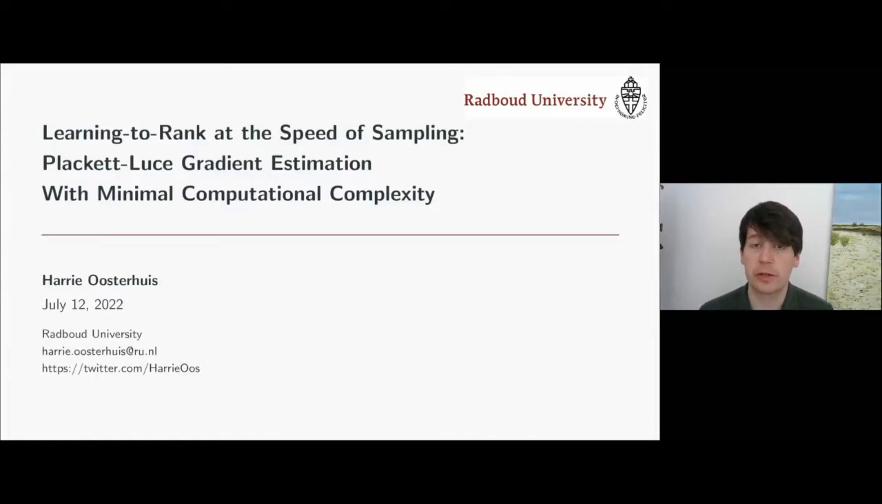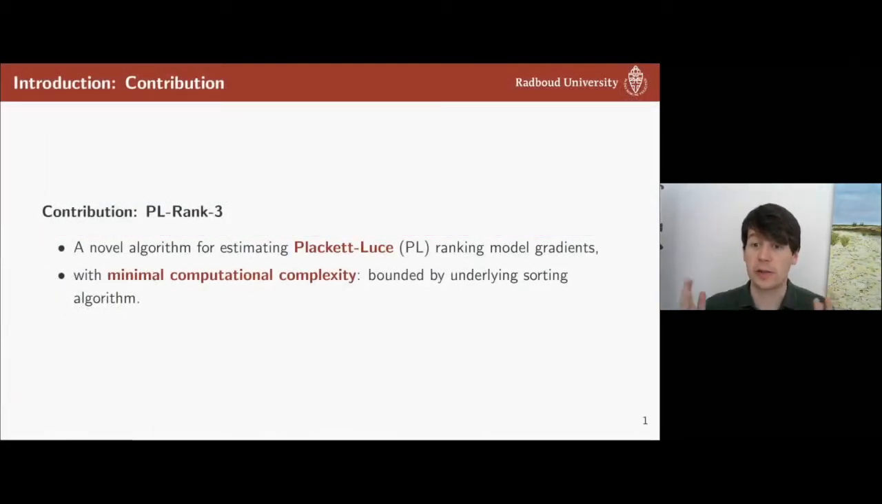I'm an assistant professor at the Radboud University in Nijmegen, and you're looking at the short paper presentation for the SIGIR 2022 conference for the paper Learning to Rank at the Speed of Sampling, Plackett-Luce Gradient Estimation with Minimal Computational Complexity. What I've done in this paper is I've introduced a new algorithm that estimates Plackett-Luce ranking model gradients with minimal computational complexity. What I mean by that is that it's bounded by the underlying sorting algorithm.